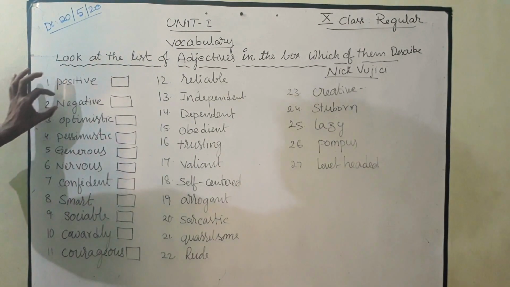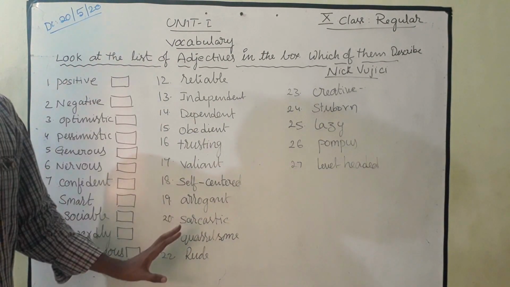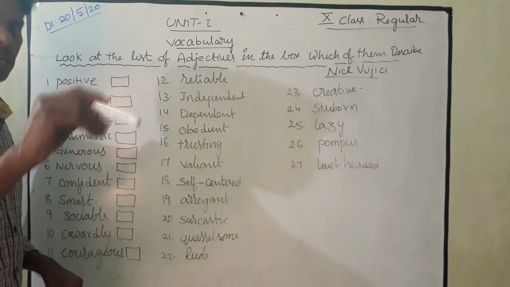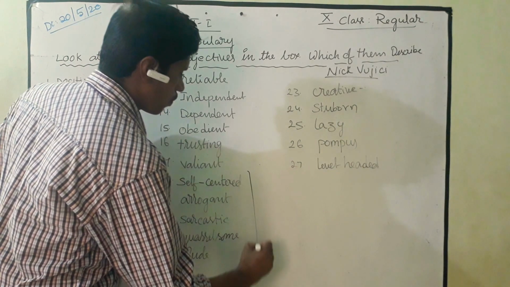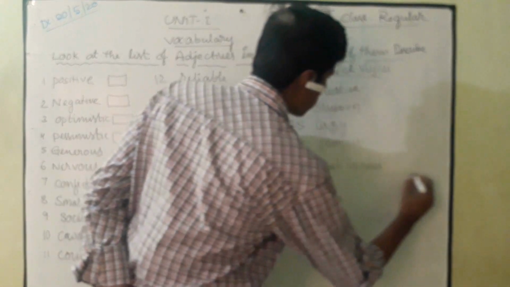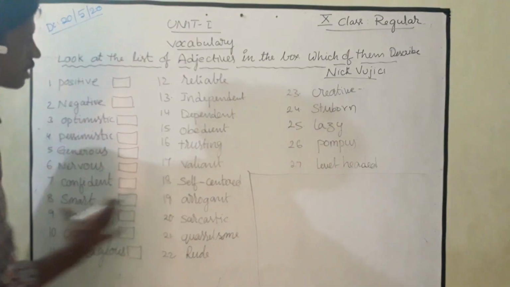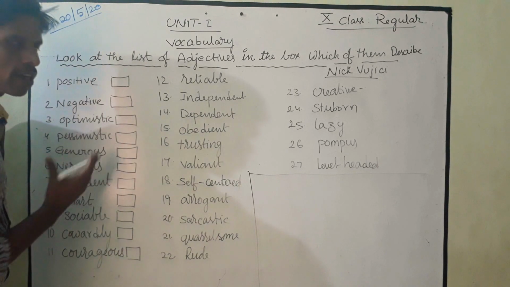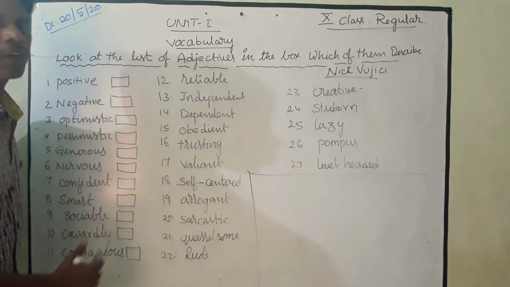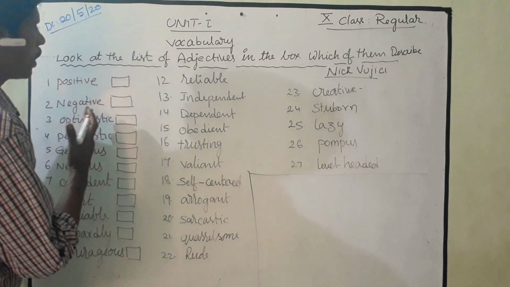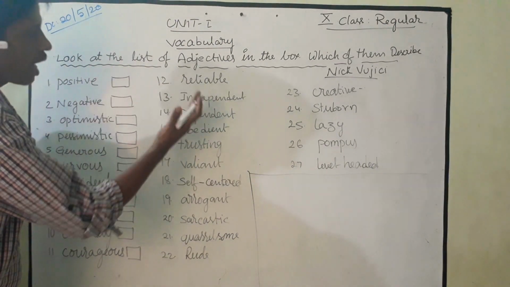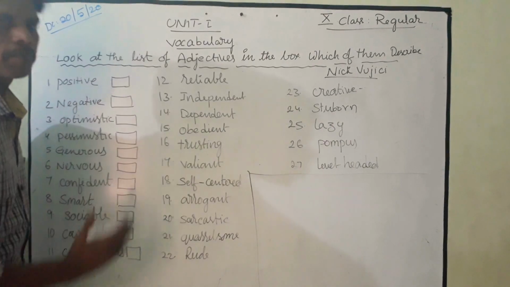Positive, negative, these are all adjectives. Why do we have to learn them? I will tell you. Because from an examination point of view, a list of adjectives will be given in the question, and you have to separate the positive qualities and the negative qualities of somebody.